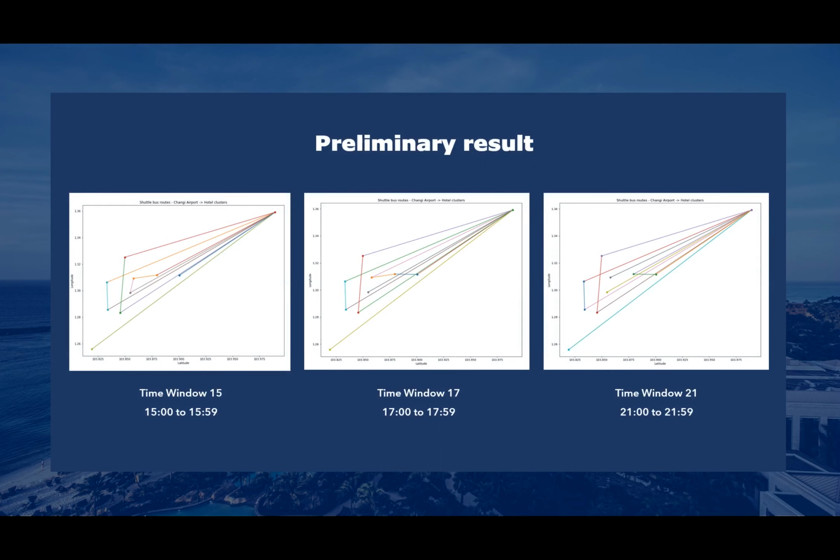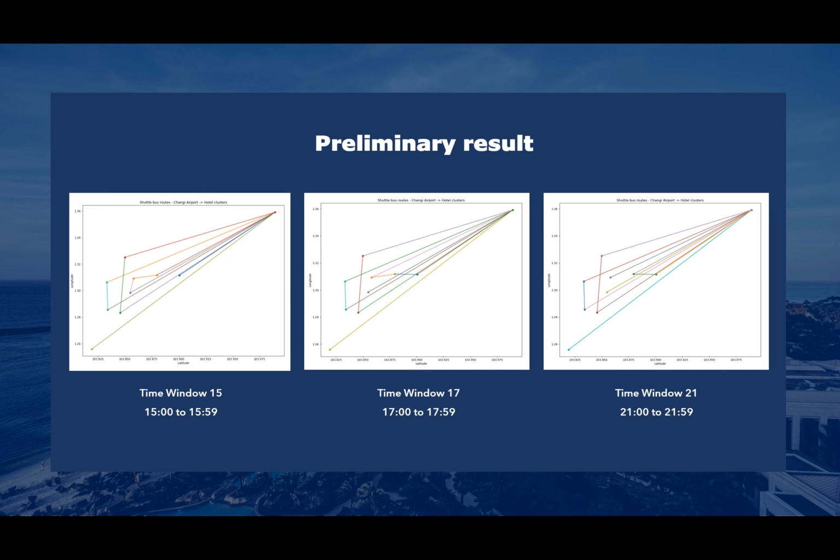We ran a few preliminary rounds for our model for various time windows. The results here show the optimal routes for time window 15, which is from 3 to 4 p.m., time window 17, which is 5 to 6 p.m., and time window 21, which is 9 to 10 p.m. As we can see, the routes are all different for all of them. 9 to 10 p.m. has the highest demand among the 3 and therefore needs 6 bus routes, while the other 2 time windows need only 5. This demonstrates how demand affects the results of the model.